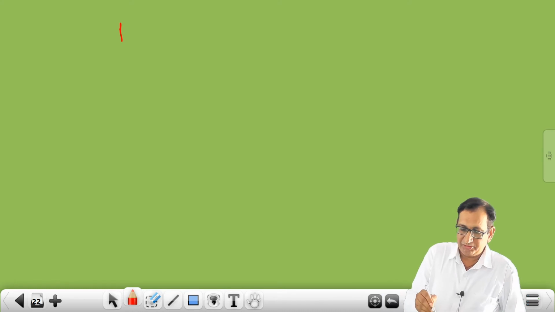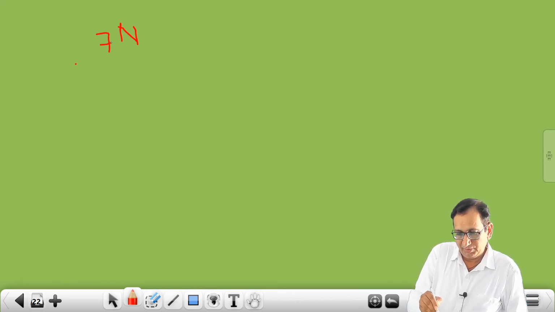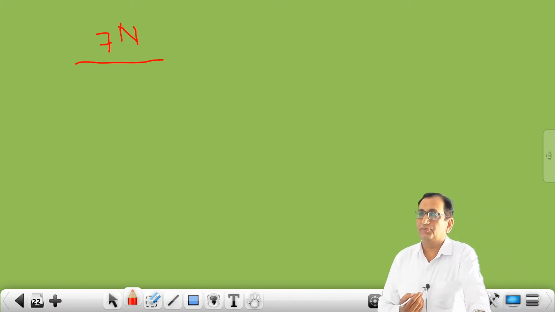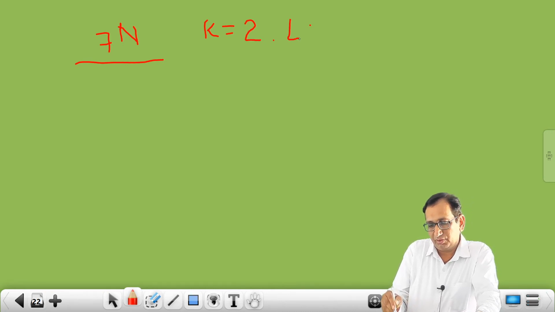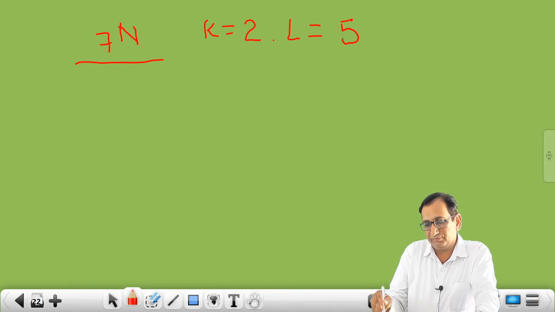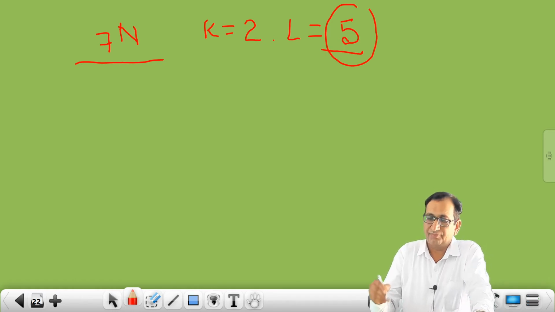Now atomic number 7, that is nitrogen. So first of all, we will write the electronic configuration. In K shell 2 electrons, in L shell 5. Students, here 5 came.